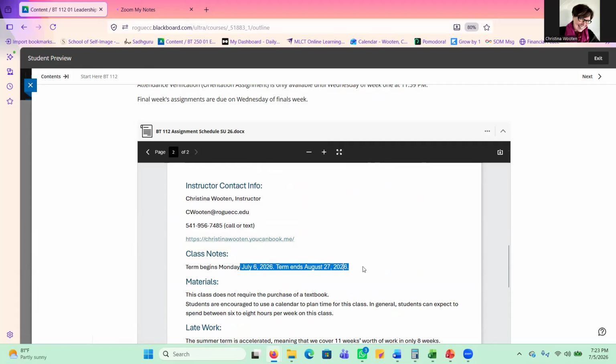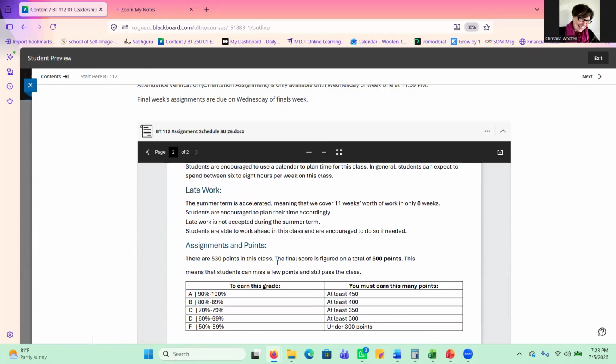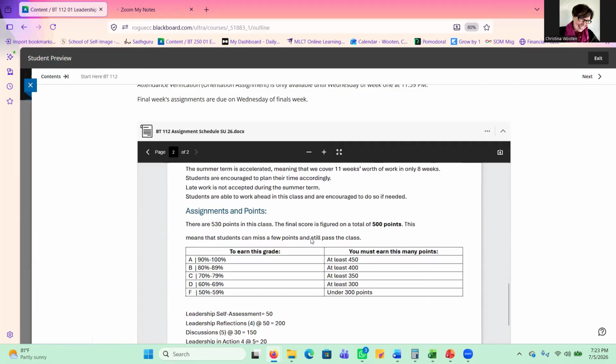for what the dates are for the term. There are some notes about materials. You don't need to purchase a book for this class. There's some information about late work. I don't accept late work in the summer term, so you definitely want to make a plan to ensure that you can finish your work before the due date and make that submission.